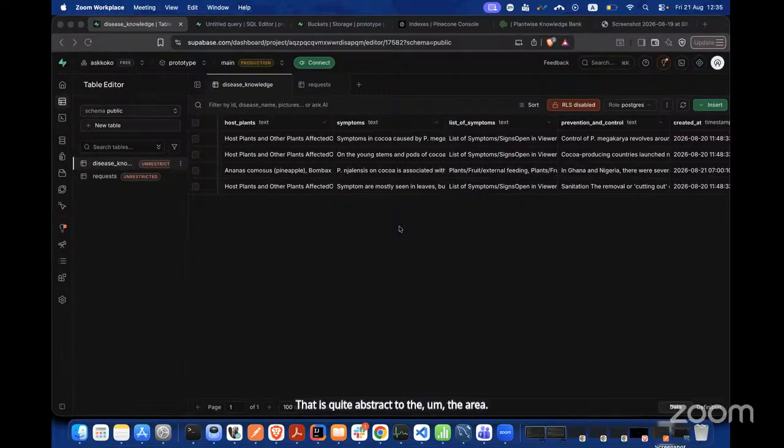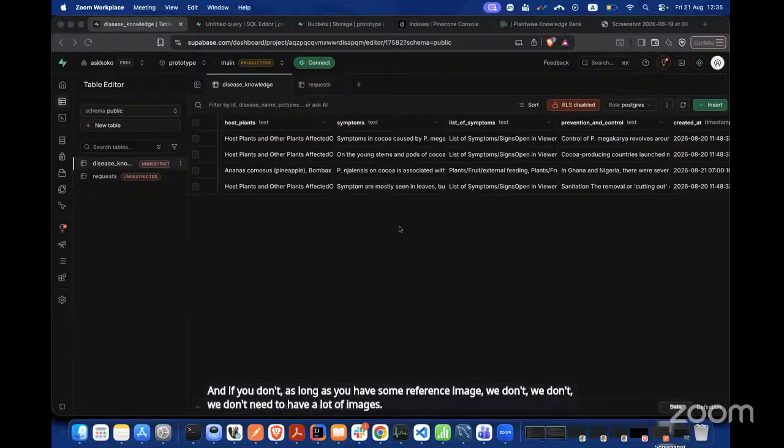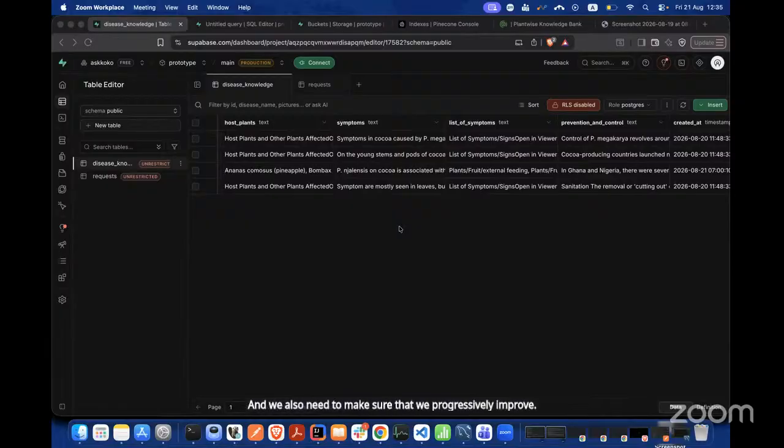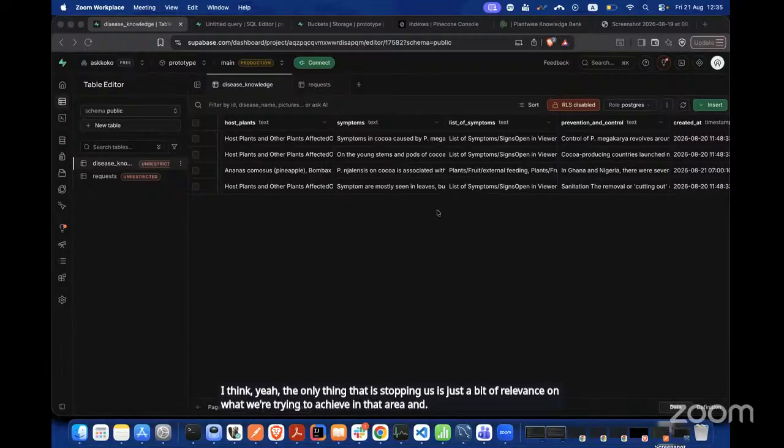We just need to know how to describe the disease and have some reference images. The more we improve our data, the more we get responses. So we can easily translate this to any field, and as long as you have some reference images, we don't need a lot of images. We also need to make sure that we progressively improve the prompts. The only thing that is stopping us is a bit of relevance on what we're trying to achieve in that area, and some data.